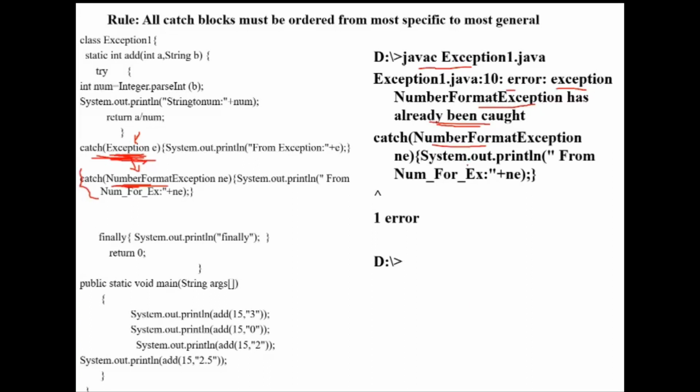Ma'am, what if we have two exceptions in the try block at the same time? Arithmetic and number format at the same time. At a time, only one exception will occur. It is not possible for two exceptions to occur at a time. Only one exception can occur at a time.